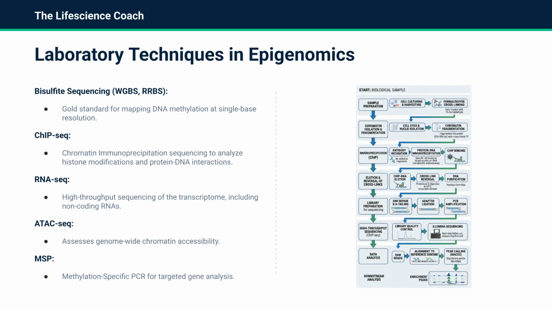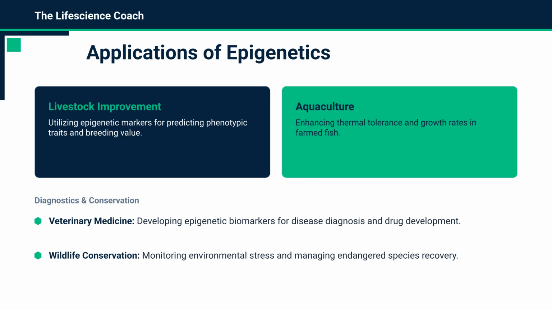Research relies on powerful laboratory techniques. Bisulfite sequencing remains the gold standard for DNA methylation, while ChIP-seq and ATAC-seq are essential for analyzing histone modifications and chromatin accessibility. These techniques have diverse applications. Beyond livestock improvement and aquaculture, they are revolutionizing veterinary diagnostics and helping conservationists monitor stress in endangered species.